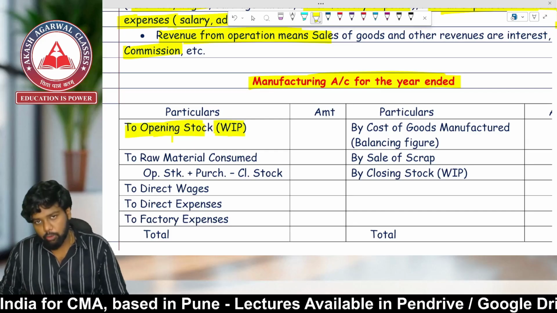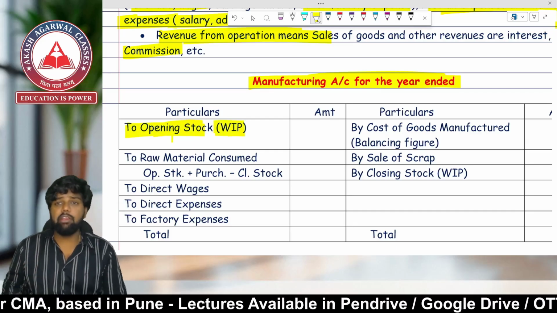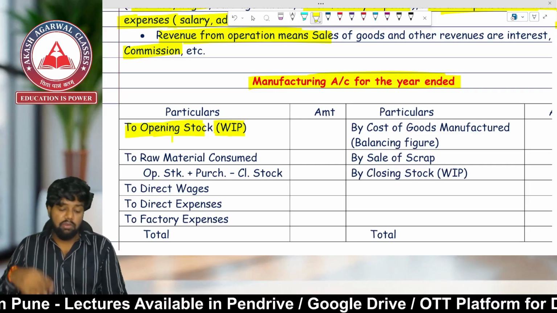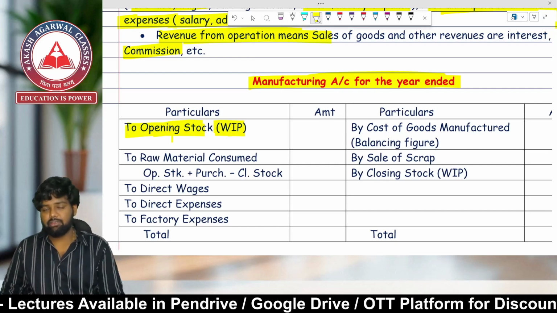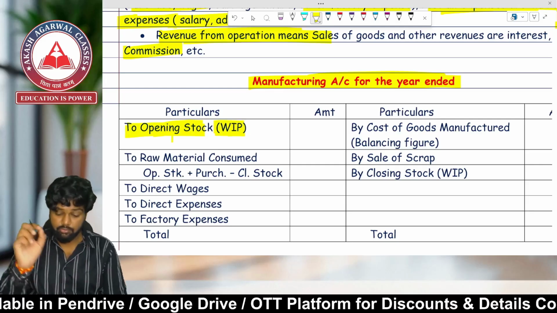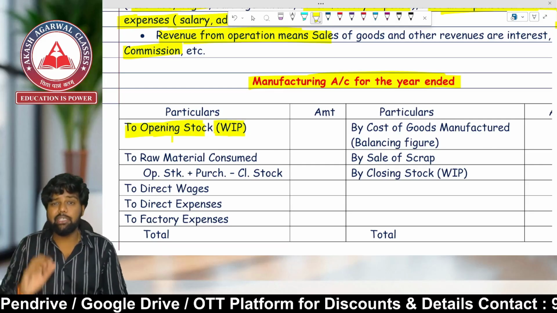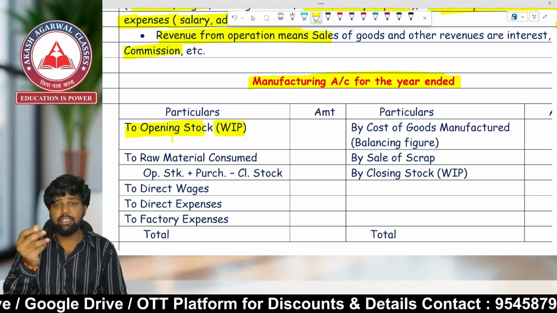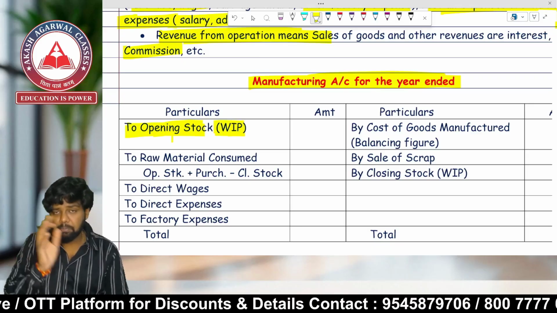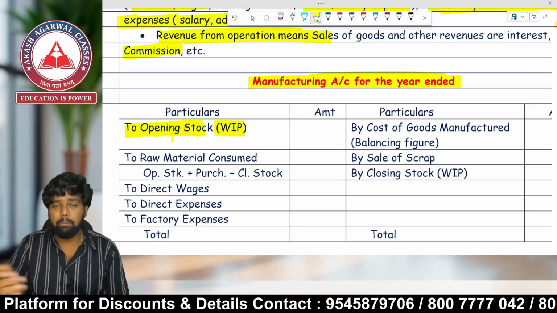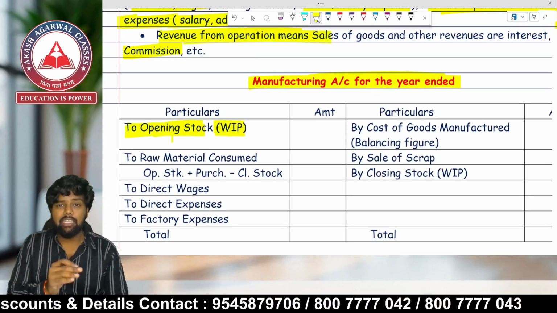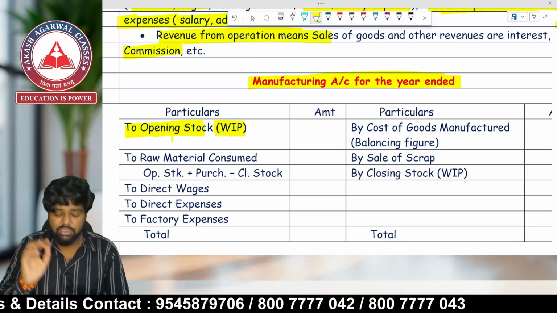WIP means work in progress. It might also happen in a manufacturing entity. There are goods which are in process, which are not yet completed at the year end. It will be treated as closing WIP, and the next year it will be treated as opening WIP. It means that work is in progress, the goods are not totally completed, raw material is converted, the process has been started, but it is not ready for sale.